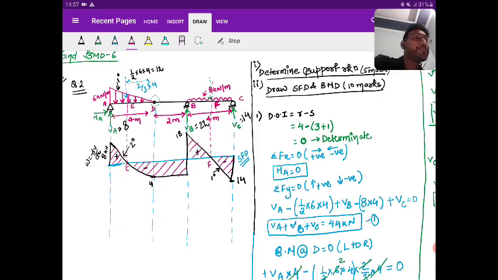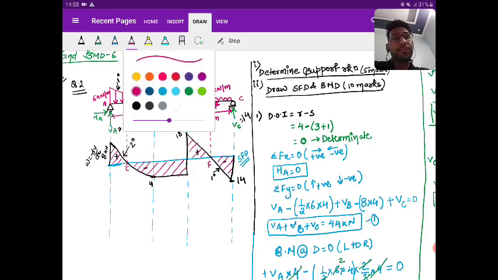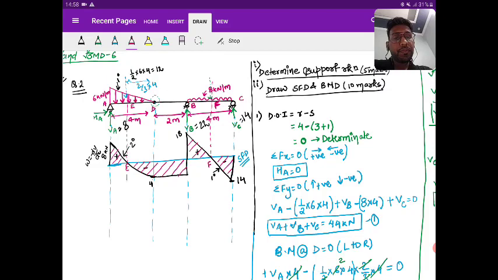Please solve first. Try to get the bending moment at each and individual point A, B, C, D, E, F. Then it is very easy for you to draw the diagram. First, find the points and the bending moment at those points.